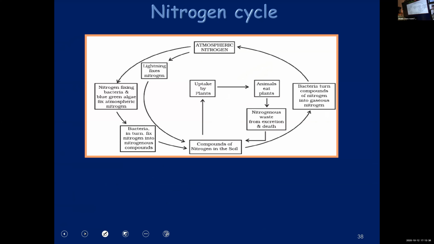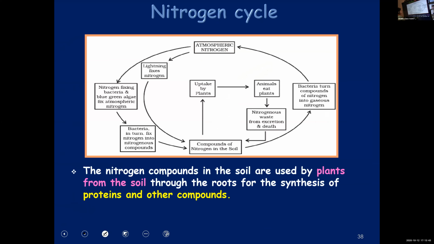Now you can see the figure of the nitrogen cycle. As I told you, you need to know how to draw the nitrogen cycle. So here you will find this is atmospheric nitrogen, which is 78%. At the time of lightning, and even nitrogen fixing bacteria and blue-green algae, they can convert it into what? Compounds of nitrogen.